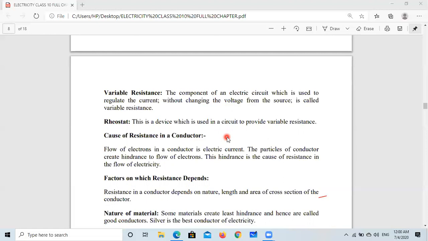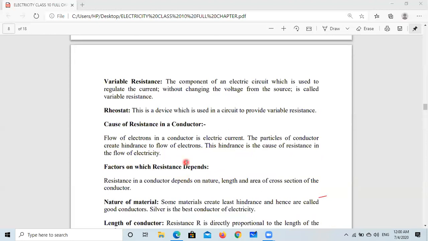So the flow of electrons can be disturbed by the particles of the conductor. The particles of the conductor create hindrance to the flow of electrons, it means they create obstacles. This hindrance is the cause of resistance in the flow of electricity, and it is generated in the form of heat.